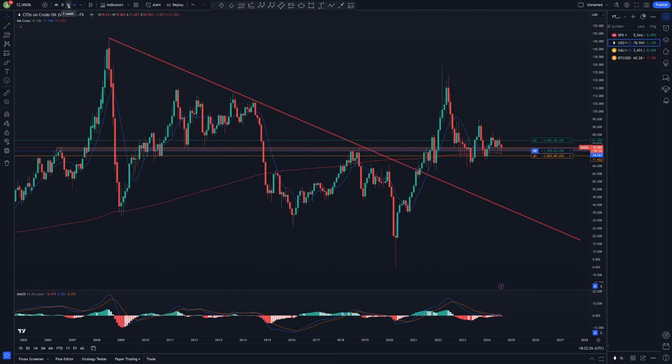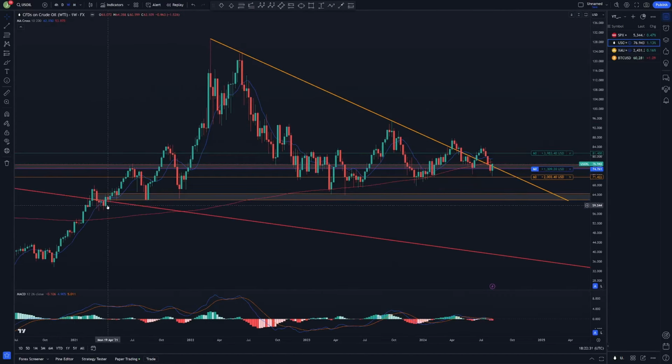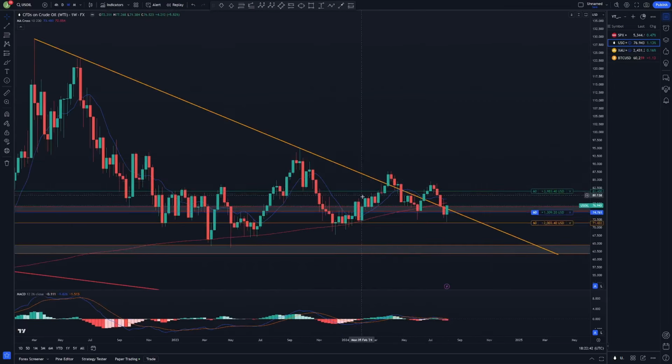If we drop down to the weekly time frame, we can see a little bit more in detail what happened after the break of the monthly downtrend line. We had this weekly consolidation, and I was able to draw an orange weekly downtrend line here that got broken to the upside, and then we had another pullback into the zone, getting supported by the 200 moving average, and I had a long position opened after we have seen the downtrend broken to the upside, and that worked pretty well.